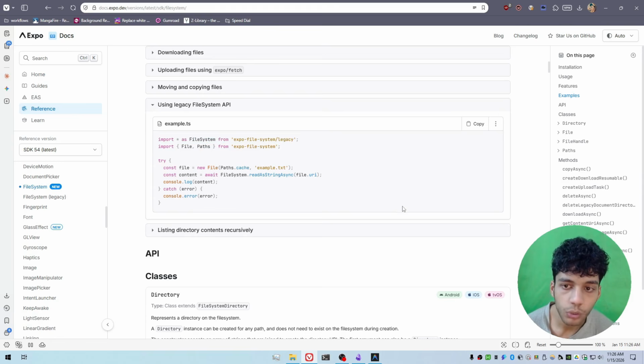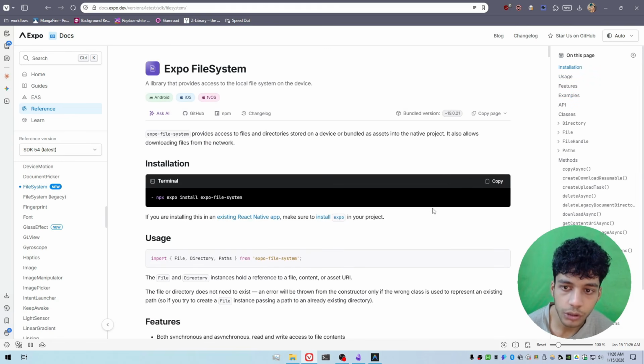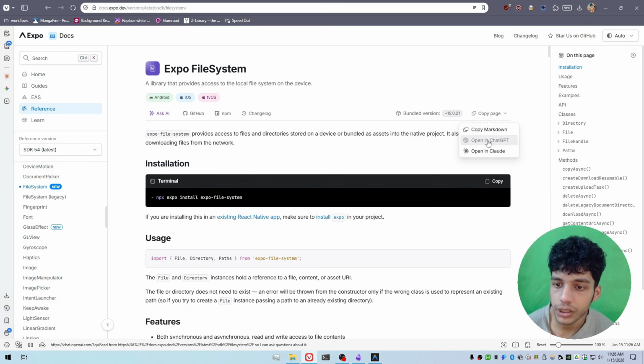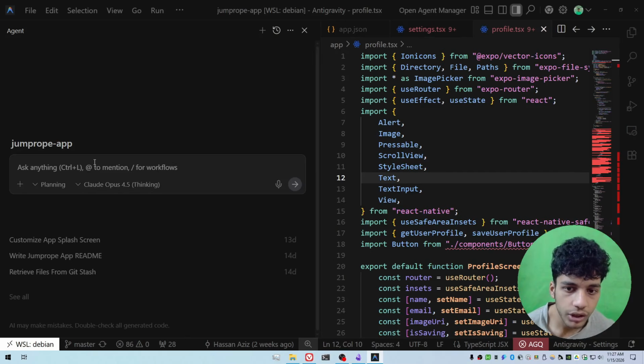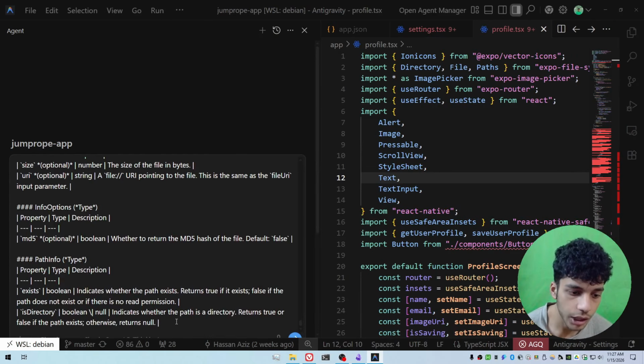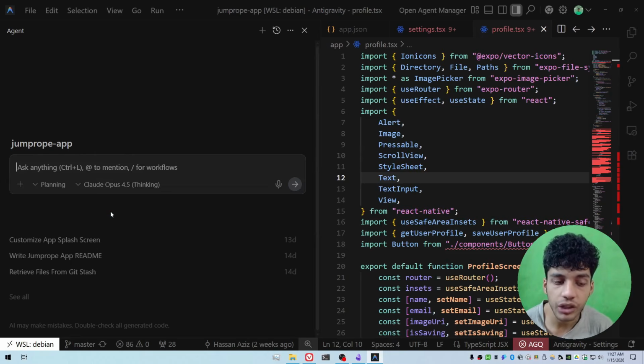And so the way I fixed this is if you go up here to the Expo docs, you have a little button over here to copy the page. You can copy it in Markdown or you can open it in ChatGPT or Claude. I just copied it in Markdown, went into my editor, opened up my agent, told it to implement this feature, and then I just pasted all of the docs in here, right? I literally just pasted all of these docs, described my feature, and then it was able to use the right APIs, the right code to implement this feature.